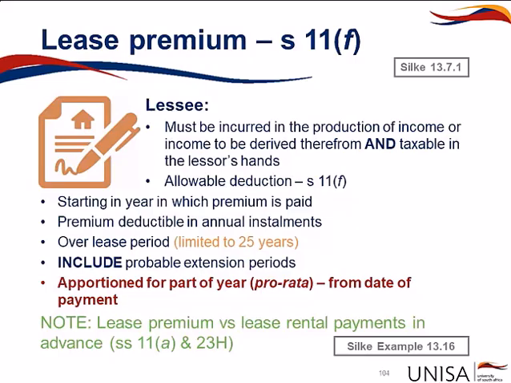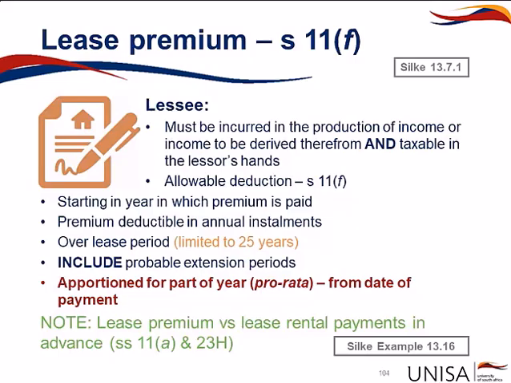When do we start deducting the premium? In the year in which the premium is paid. The premium will be deductible in annual installments, and it is over the lease period. However, that is limited to 25 years. Should there be any extensions included or potential in the lease contract, we will add those probable extensions when we are calculating the period over which we will deduct this lease premium.